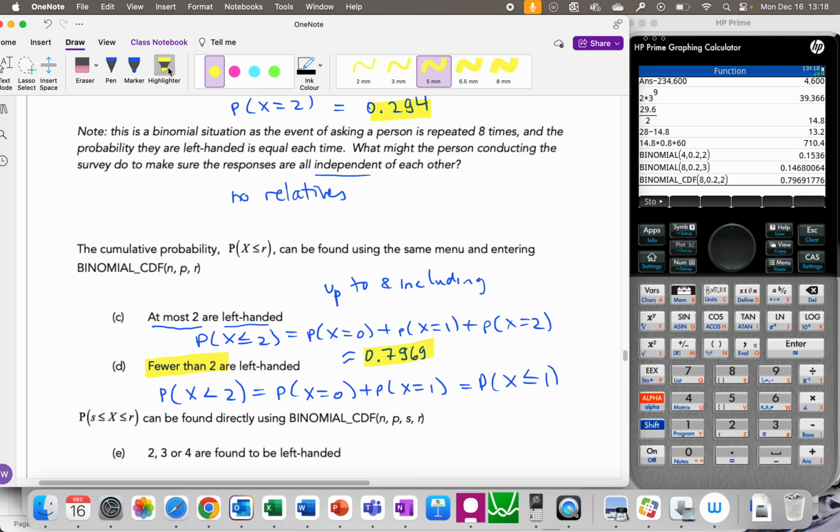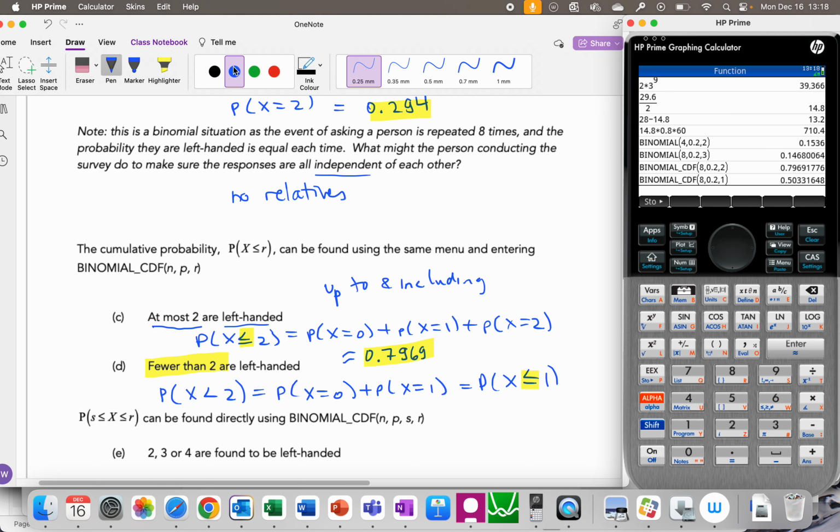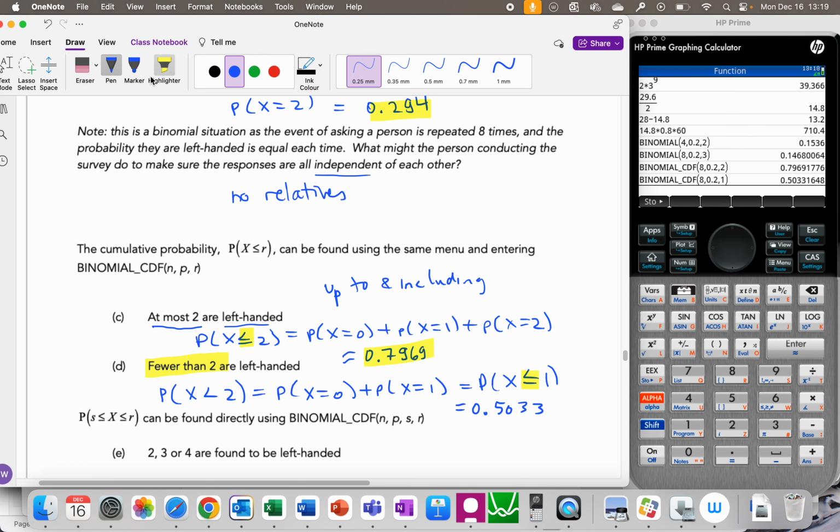So whatever you type into the calculator, always use the less than or equal sign. I just pressed enter, and now I'm just going to write over it, and boom, 0.5033, or 0.503 if you're doing 3 significant figures.